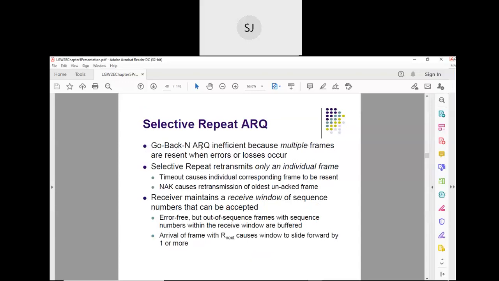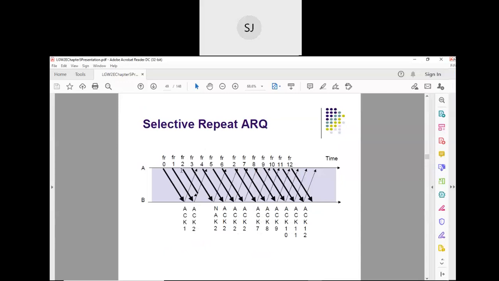Selective repeat means what? Only the frame that is lost has to be repeated. You just see here, again the same thing. Window size is 4. Frame 0 is sent, frame 1 is sent, frame 2 is sent, frame 3 is sent. Now frame 2 is lost. So 4 frames have been sent without waiting for the acknowledgement. Now acknowledgement for frame 0 has come. What is the window size now?